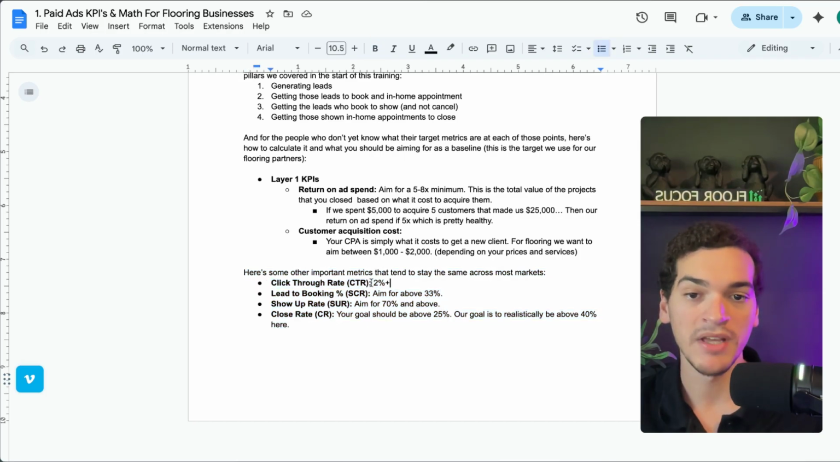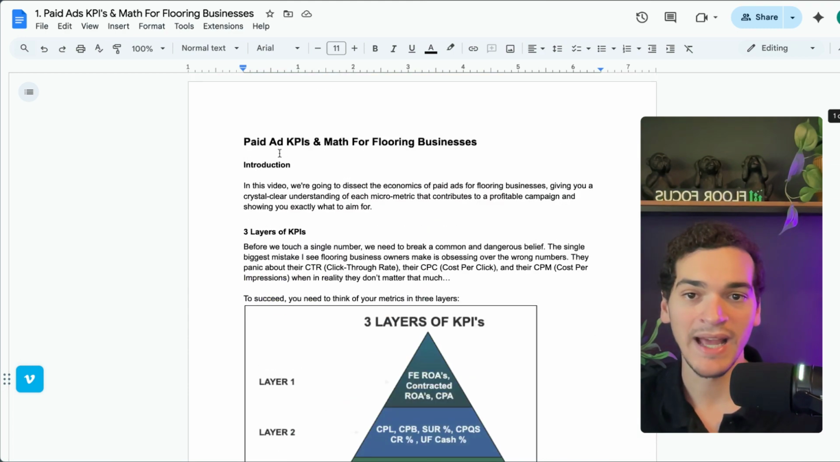And in terms of layer 2 and layer 3 metrics, these are the averages we see. Click-through rate, you want to be above 2%. Lead to booking ratio, you want to be above 33%. So if you get 100 leads, you want at least 33 of them to book into appointments. Show up rate, if you book 10 appointments, you want at least 70% to show up. So let's say 7 show up. And then close rate, you want to be above 25%, ideally above 40. That way you know you have a good sales process. So that's basically the paid ads KPIs and math for flooring businesses.